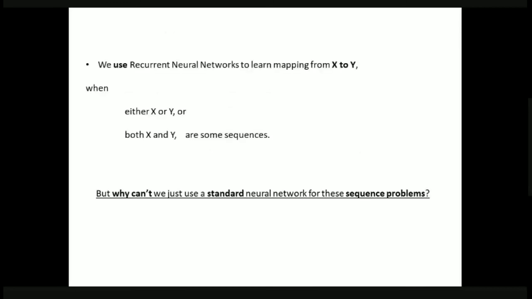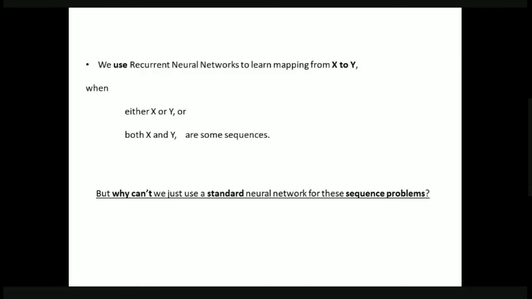Finally, we are going to use RNNs, that is recurrent neural networks, to learn the mapping from the input to output. When we map from X to Y, we can use either X or Y or both X and Y, or some other kind of sequences also.